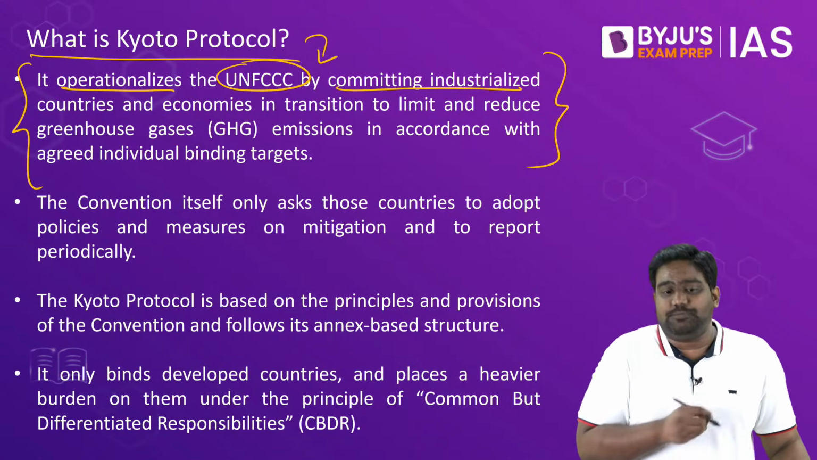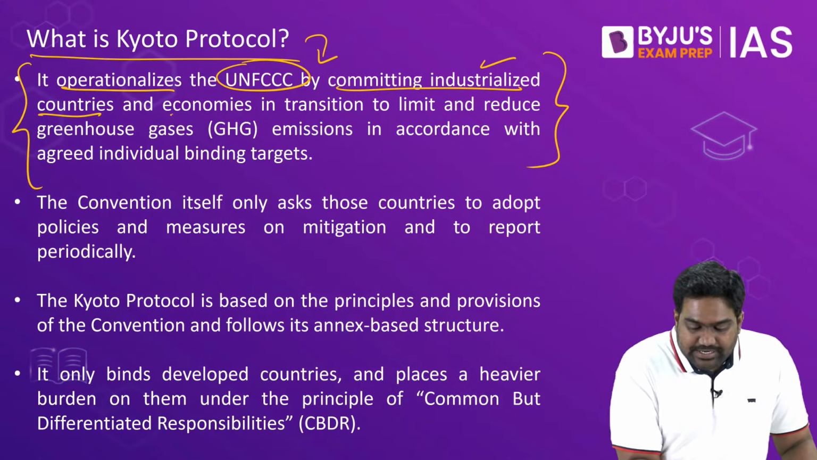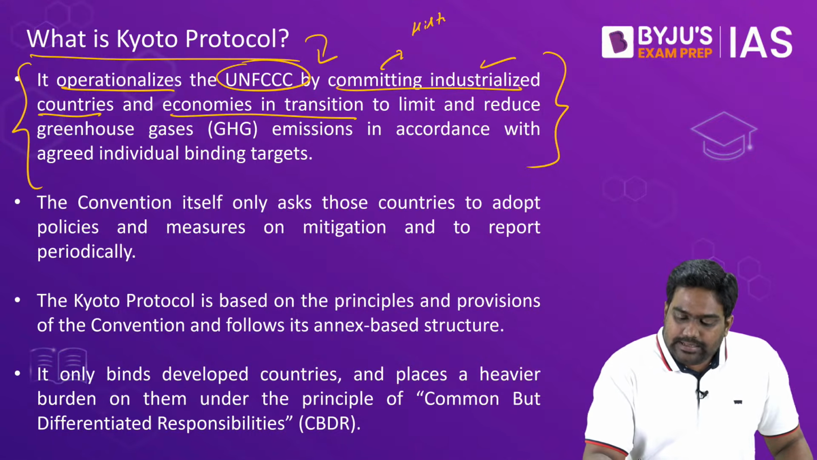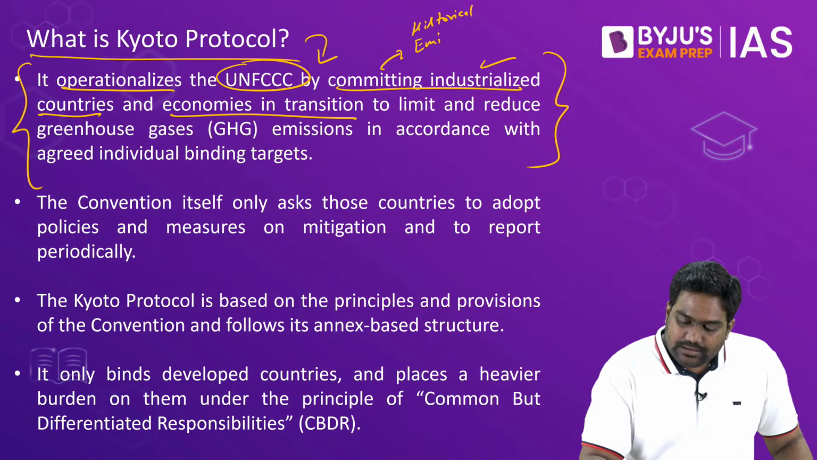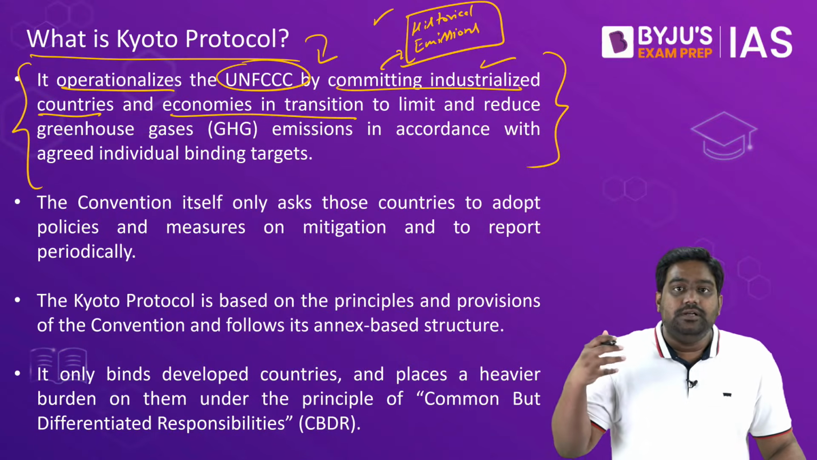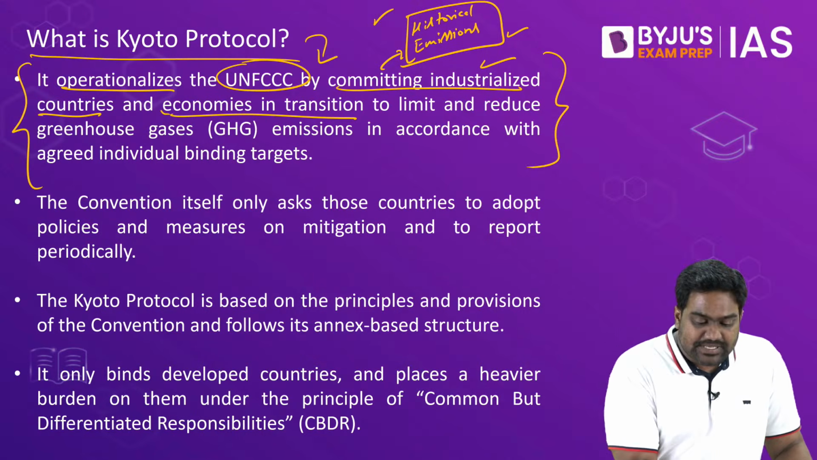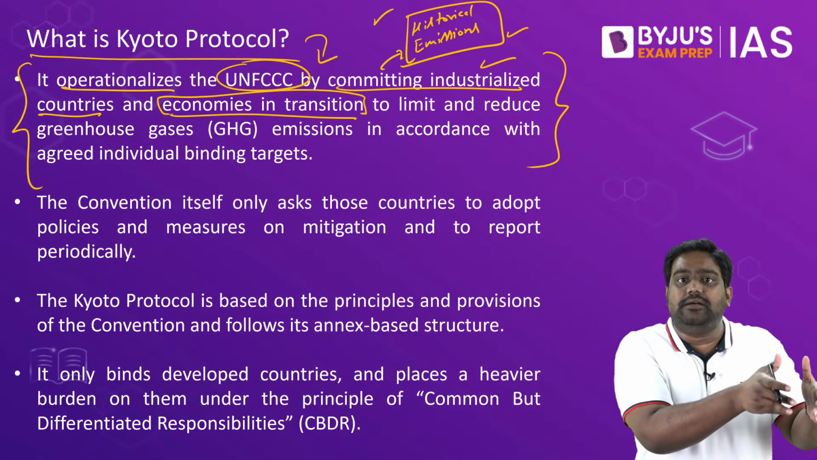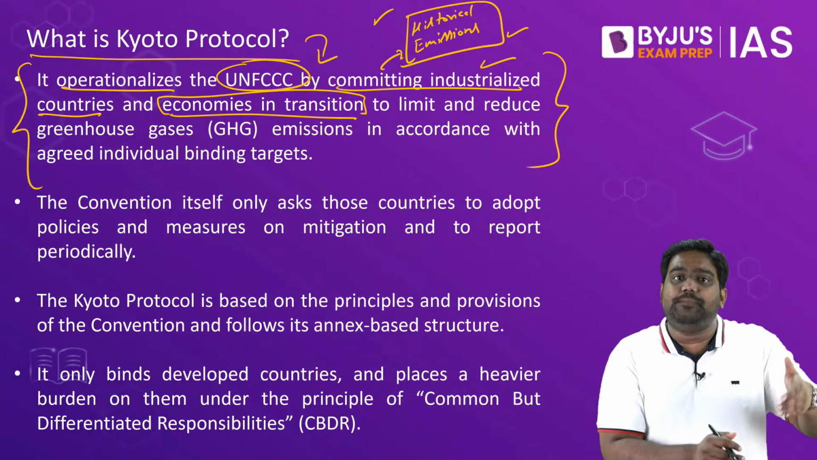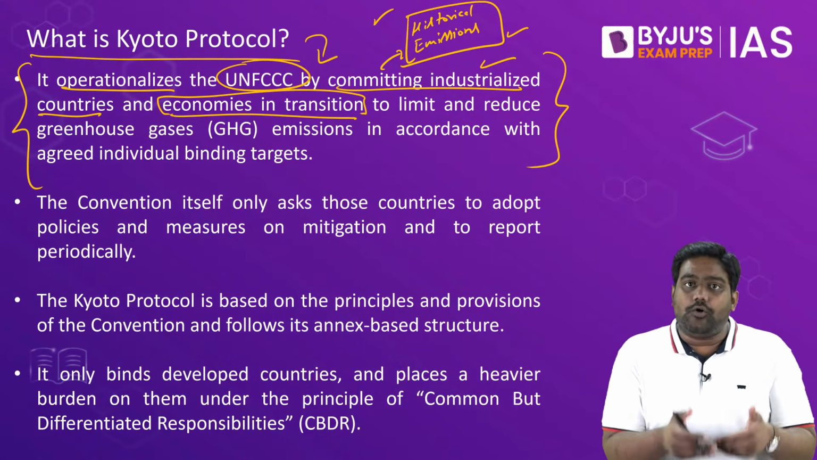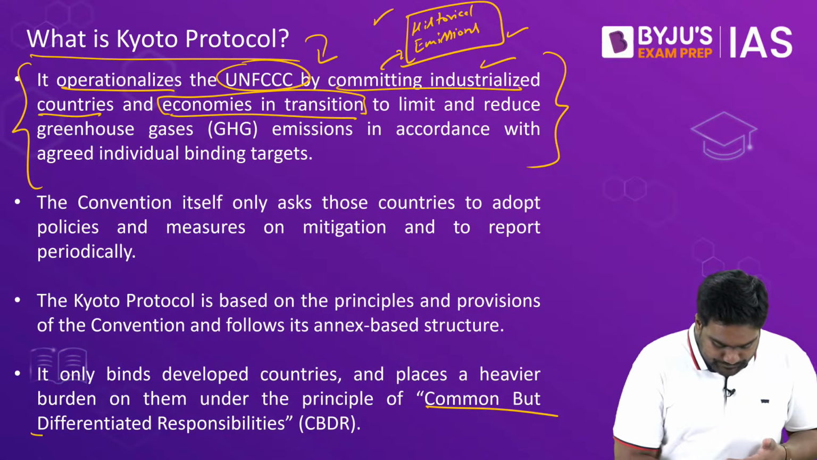It placed the primary responsibility on industrialized countries and economies in transition, which were mainly responsible for historical emissions. The developed countries, industrialized nations, the Western countries in particular, European countries, a few industrialized nations and economies in transition. These countries were identified, they were placed under a separate category, a separate annex, and they were given a separate set of responsibilities. The primary principle of Kyoto Protocol is CBDR.